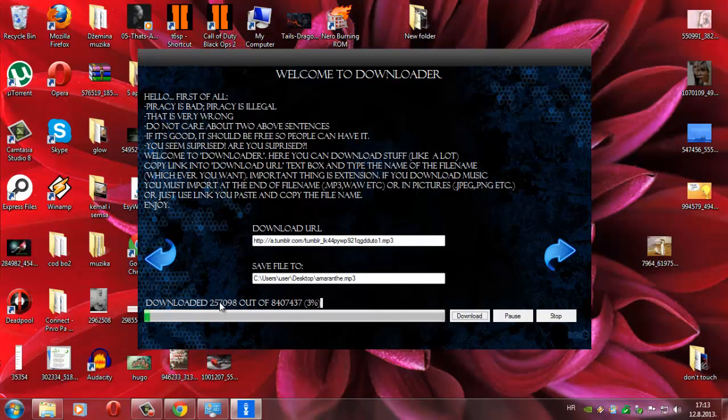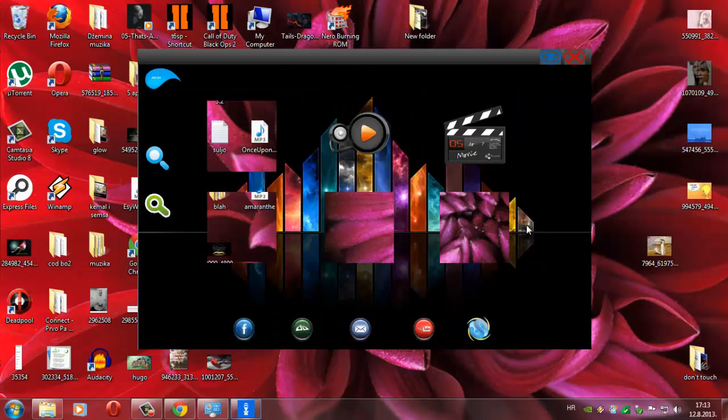This speed is actually quite fast. It's slower now because my internet speed is quite slow, plus I've opened up a lot of things, but regardless of that, it actually works. So you have this pause and resume button. See, download resuming. There you go. So just stop, and let's move on to the next one.